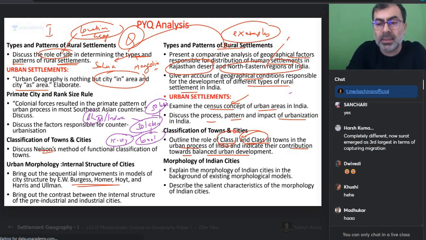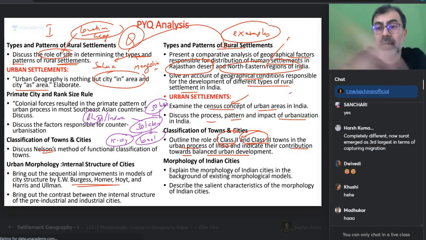Now Surat emerged as third largest in terms of capturing migration. बिल्कुल हर्ष. So Surat is inviting migration. People are going towards Surat. तो सूरत भी तो कैपेसिटी हो जाएगी ना बच्चे. Yes or no? Let us talk about Ahmedabad.